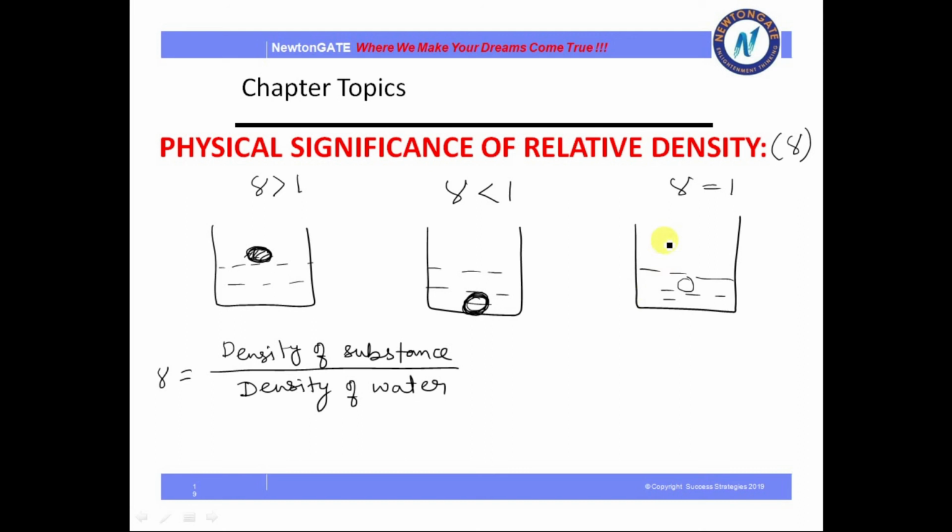And if it is equal to 1, that means it is in equilibrium position. It will not be at the surface or at the depth, it will be between the surface and the depth. It will neither sink nor float.